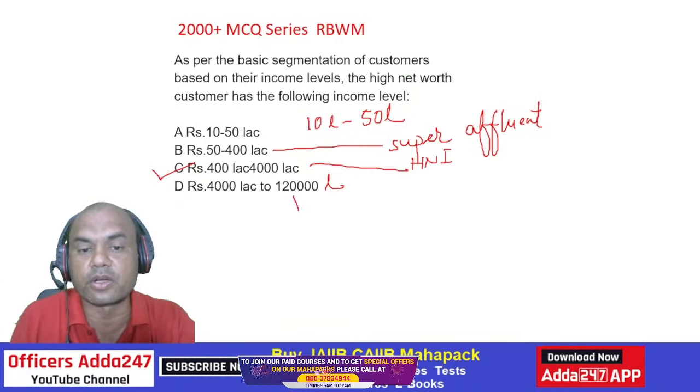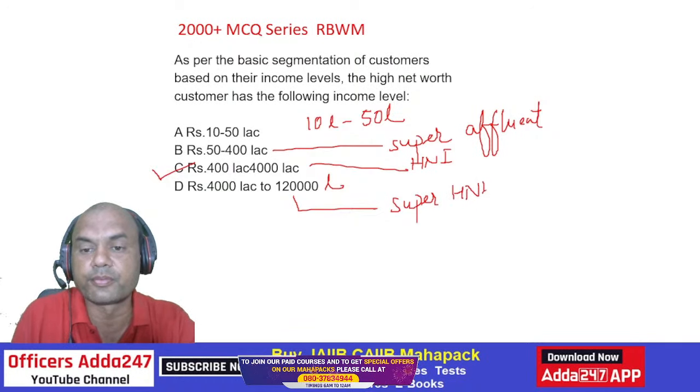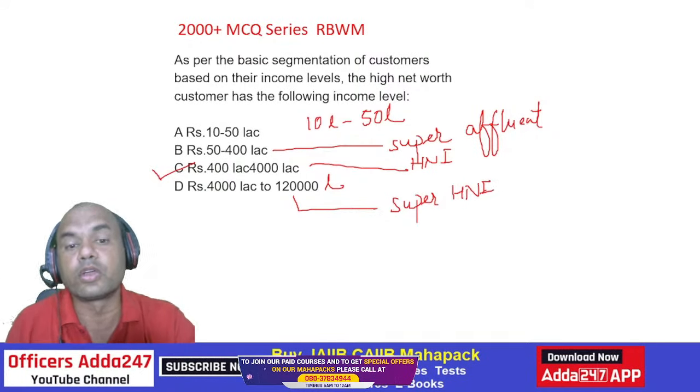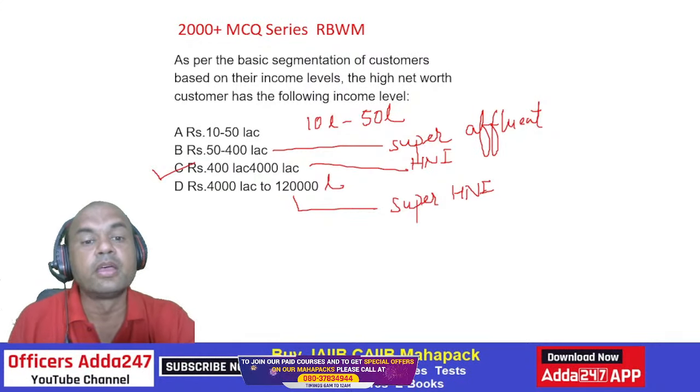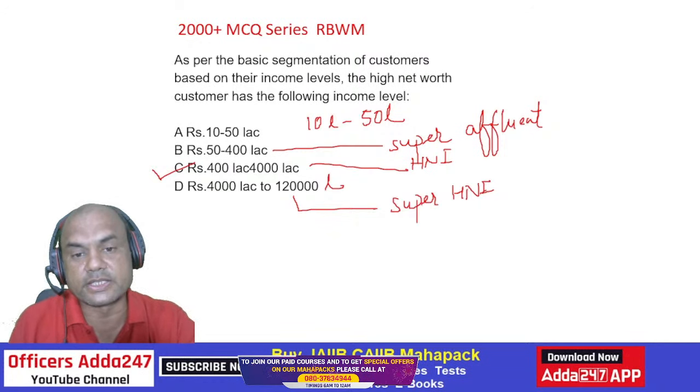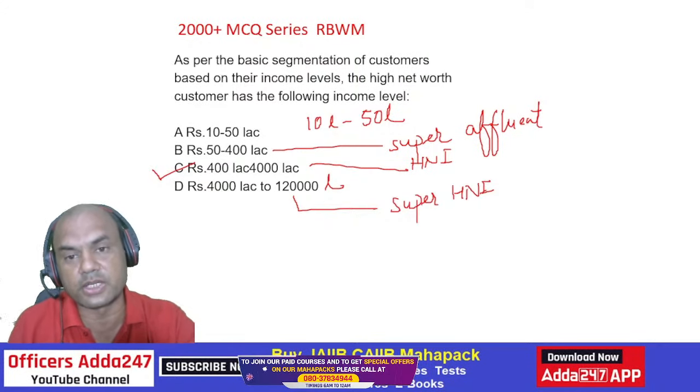This person is called as super HNI. Okay. So if in the exam it comes super affluent person, then it is 50 lakhs to 400 lakhs. If it comes for this HNI, then 400 lakhs to 4,000 lakhs. Okay.